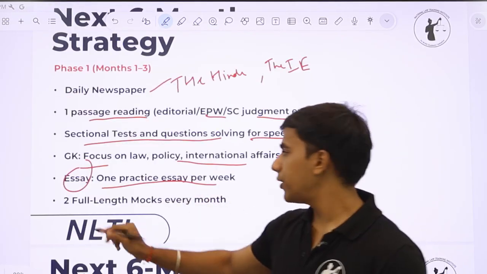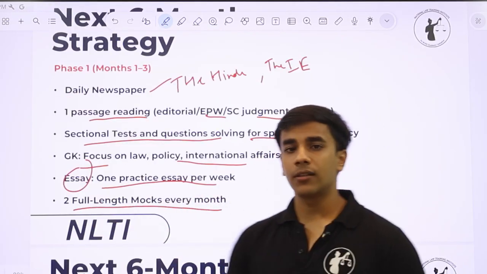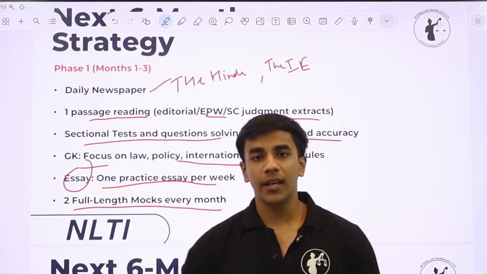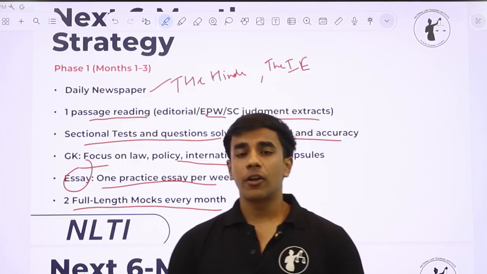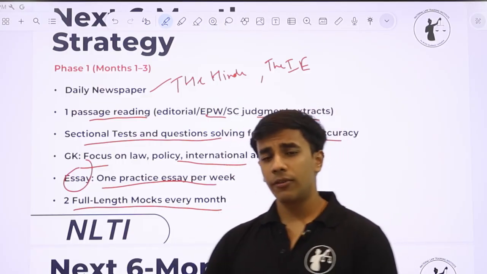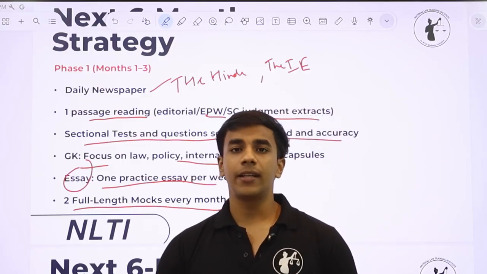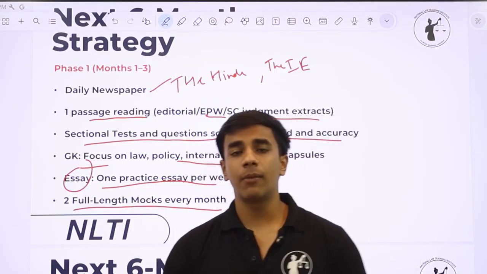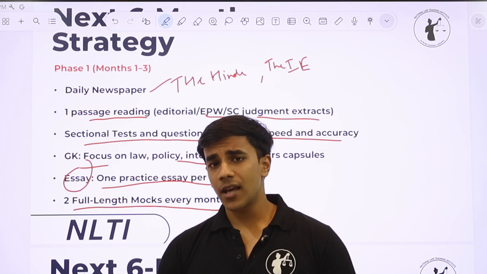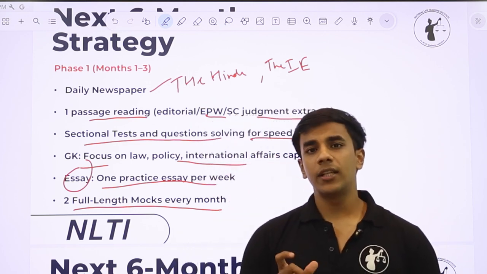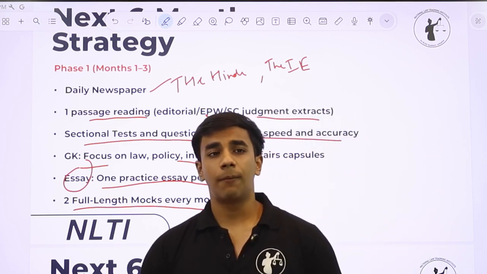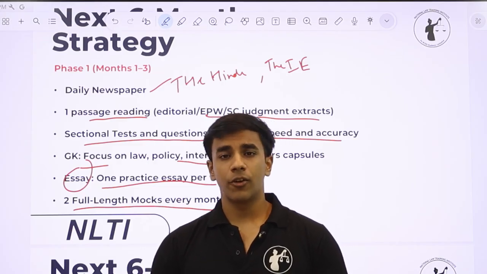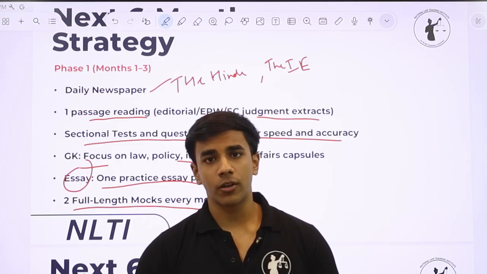And then, very important, you have to give 2 full-length mocks every month. Again, this is also a non-negotiable. मॉक आपको अभी से देने शुरू करने पड़ेंगे, otherwise it will be too late. For now, you can keep your frequency at only 2 mocks a month, but we will increase that later in the last phase of our preparation. But for now, for the next 3 months, please target at least 5 to 6 mocks, because only then you will understand where you are performing among your peers, among your competition. So it's very important that you give mocks as well.